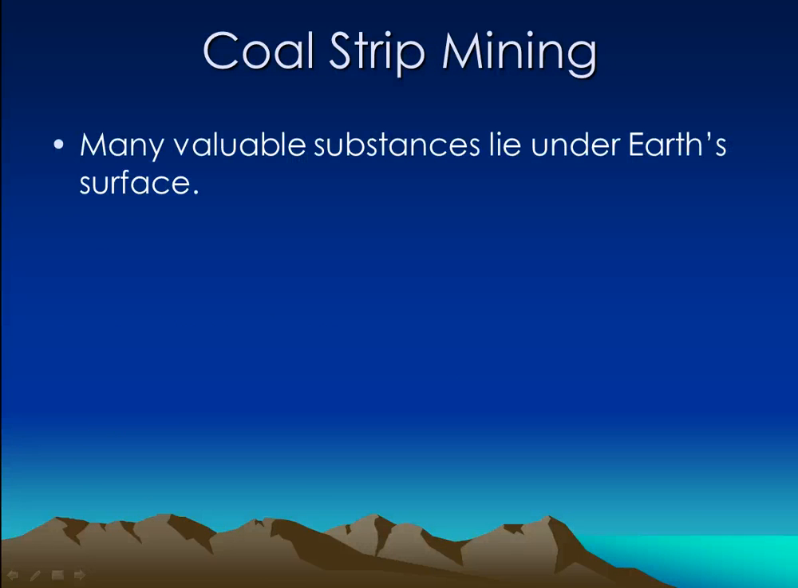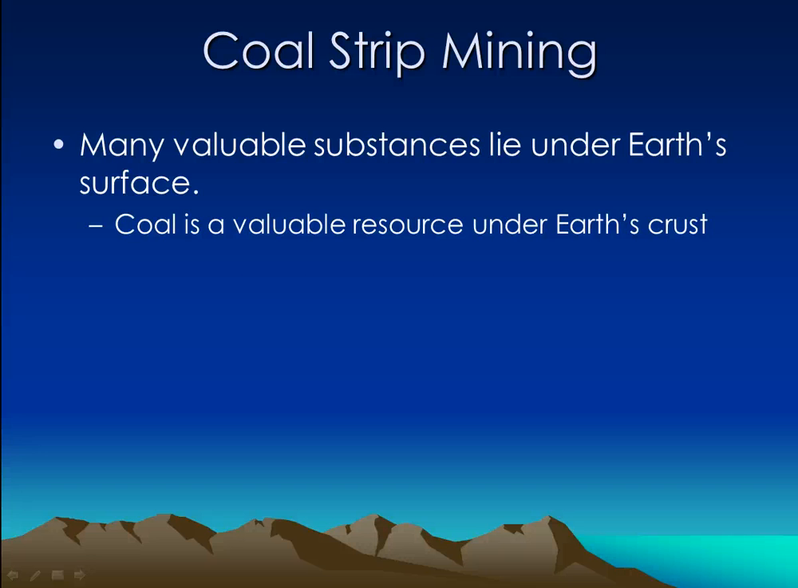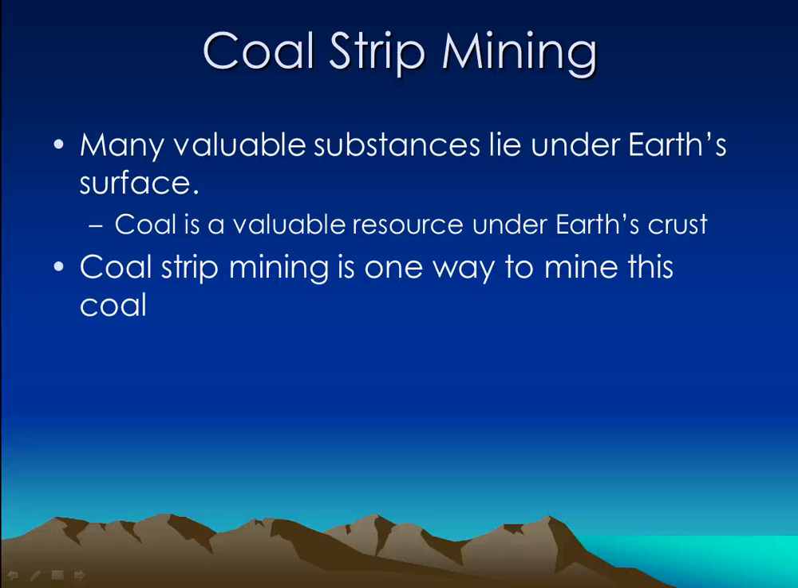Coal strip mining is the second negative thing that humans do to Earth's surface. Let's talk about it. There are many valuable substances that lie under Earth's surface. Coal is one of those valuable resources underneath Earth's crust. Coal strip mining is one way to mine this coal.